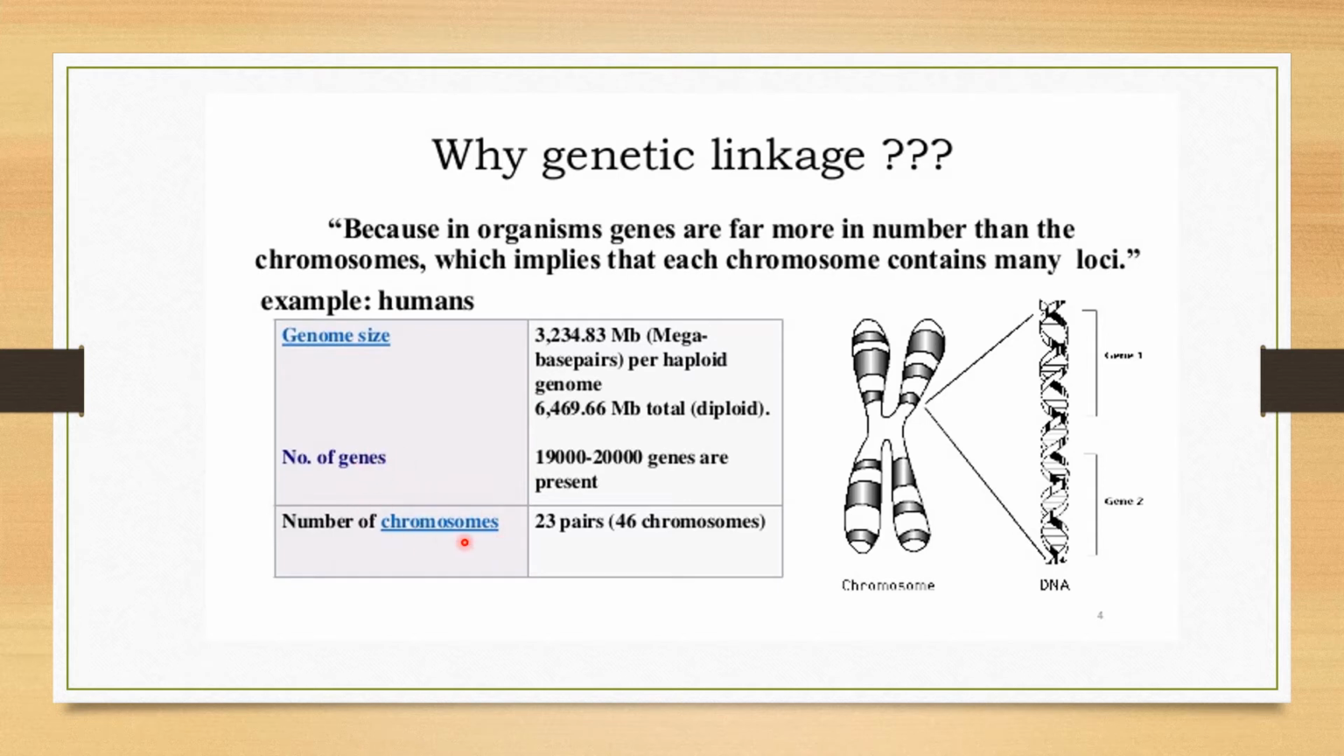So many genes are present on these 23 pairs of chromosomes. In order to study these genes, we need to study genetic linkage. Now here you can see the chromosomes. In this chromosome, they have just shown gene 1 and gene 2. And what is the gene? It's just the double helical structure, which we call DNA. So these are genes. Many genes are present at different loci on the chromosome.